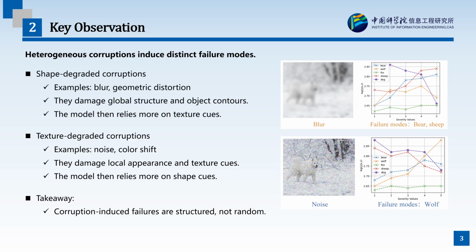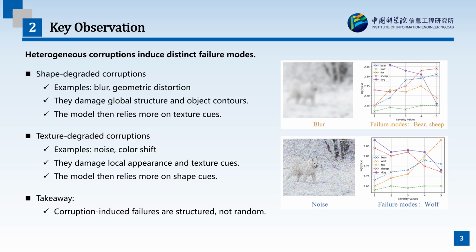Our key observation is that different corruptions lead to different types of model failures. For shape-degraded corruptions, such as blur or geometric distortion, the global structure and object contours are damaged. In this case, the model tends to rely more on local texture cues and may predict texture-similar but shape-mismatched categories. For texture-degraded corruptions, such as noise and color shifts, the local appearance and texture information are disrupted.